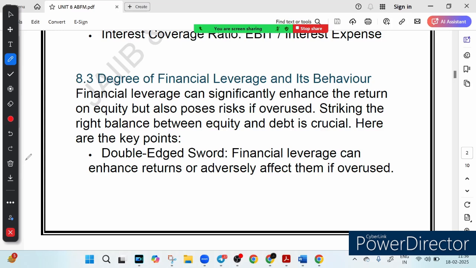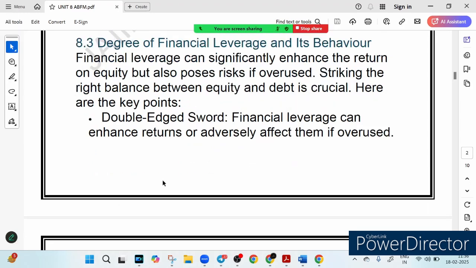Imagine you are on a seesaw, right? Too much weight on one side can make the whole thing topple. That is what you need to know. So why is it called a double-edged sword? Just now we came to know it is called a double-edged sword because leverage can either boost profit or make things worse if you overdo it. Think of it as risk management, right? Risk, manage it well and it works for you.